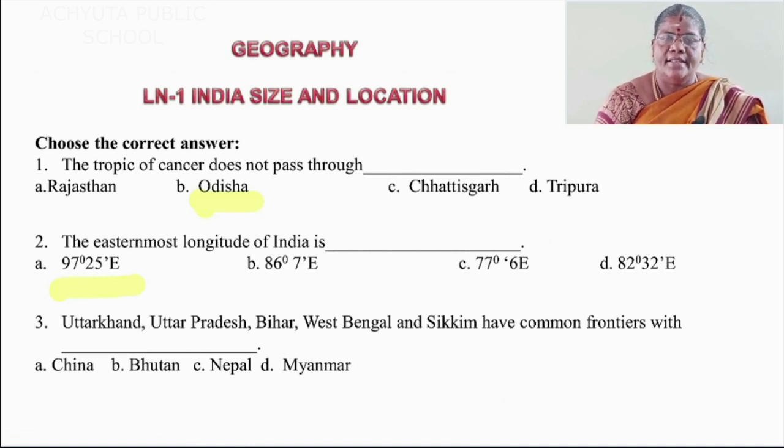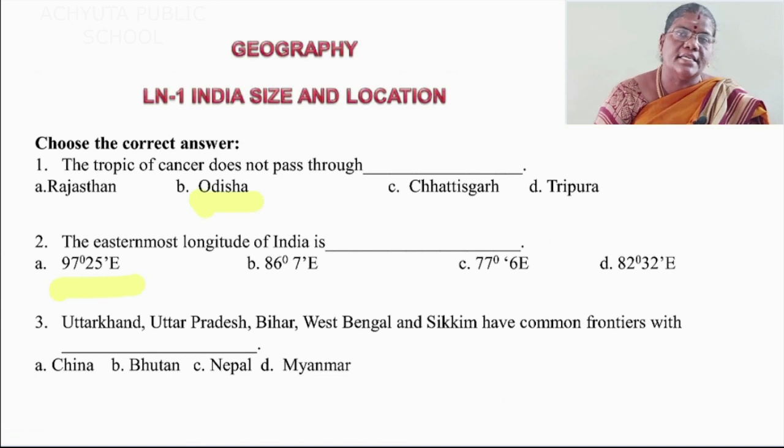Okay. Leave one line, then write the third one. Number 3. Uttarakhand, Uttar Pradesh, Bihar, West Bengal and Sikkim have common frontiers with dash. Once again I will repeat. Option A China, option B Bhutan, option C Nepal, option D Myanmar.